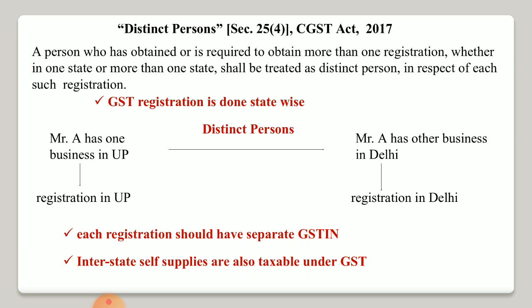However, one point here that we need to remember is that interstate self supplies are also taxable under GST. For example, interstate stock transfer, interstate branch transfer, and interstate consignment sales shall be taxable under IGST, even though such transactions may not involve any payment of consideration. It means even if these transactions are made without consideration, they will be treated as taxable, and they will be treated as distinct persons. So here we have completed the concept of distinct person and related person.